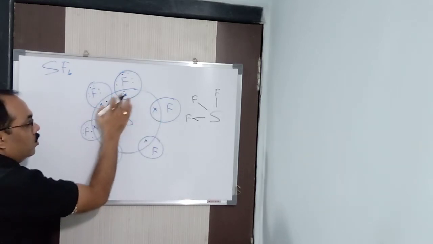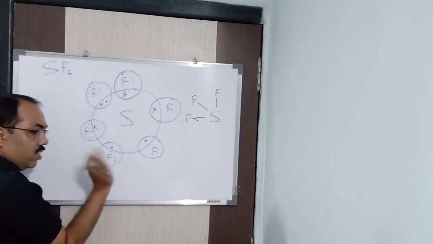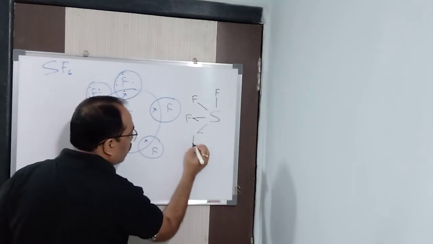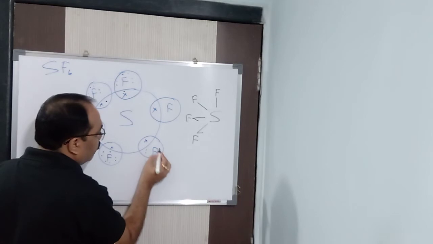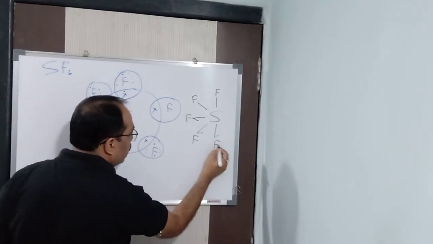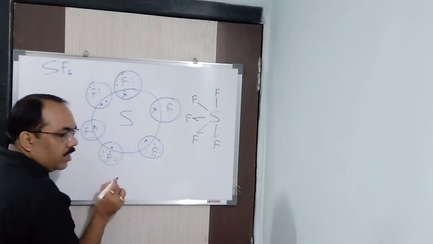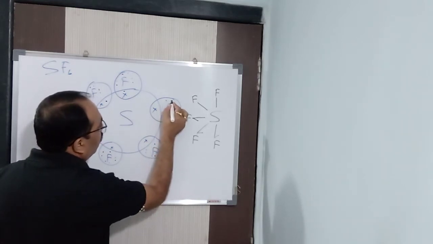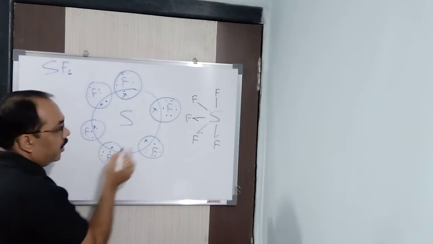6 crosses and 2 dots, till now it is 8. This dot I have not done here or here, so sulfur is not increasing. Mind it, sulfur remains 8 only. So you get another half bond. Clear? Same thing for this fluorine. 1, 2, 3, 4, 5, 6 and the 7th. Again another half bond is there. You can see fluorine 7 and one more cross from sulfur, 8. It forms a half bond. Here also 1, 2, 3, 4, 5, 6 and 7. Here also a half bond.